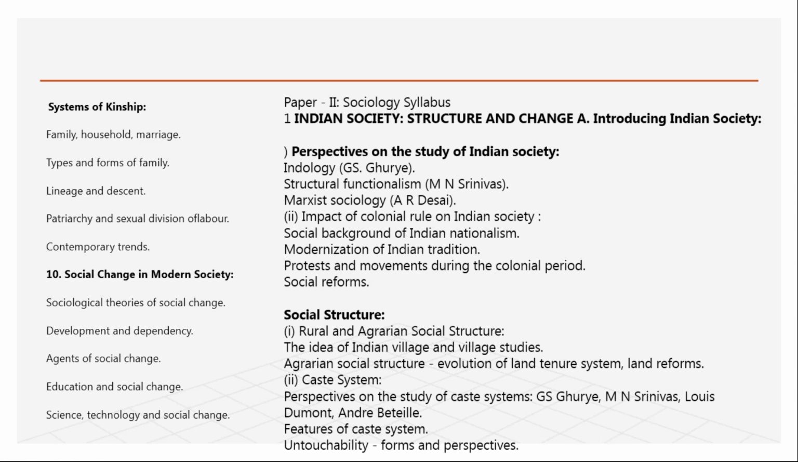Now, second thing, social structure, how our social structure has been divided in Indian society. That is rural agrarian. Okay, somebody is in the village, somebody is in the city. Then what do you mean by village and how did this start? Okay, land tenure system. So you yourself read it here. The next is the caste system.